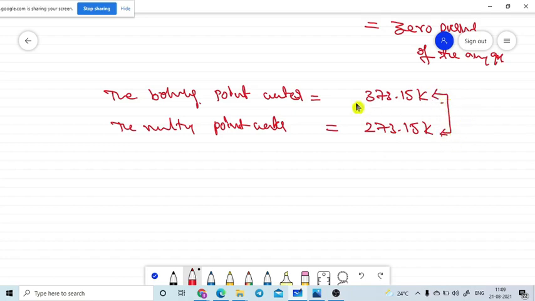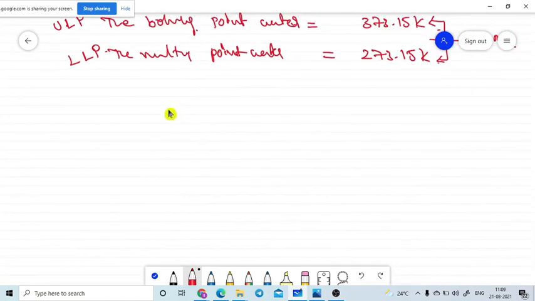It has an upper limit point and a lower limit point. These points are divided into 100 parts, as in the Celsius scale also. Then the Celsius scale and the absolute scale are similar, but only one difference is there. I am taking the Celsius scale on this side, and the Kelvin scale on this side.